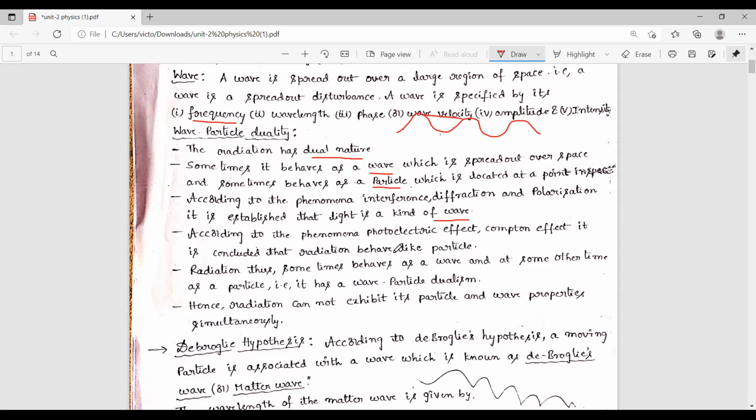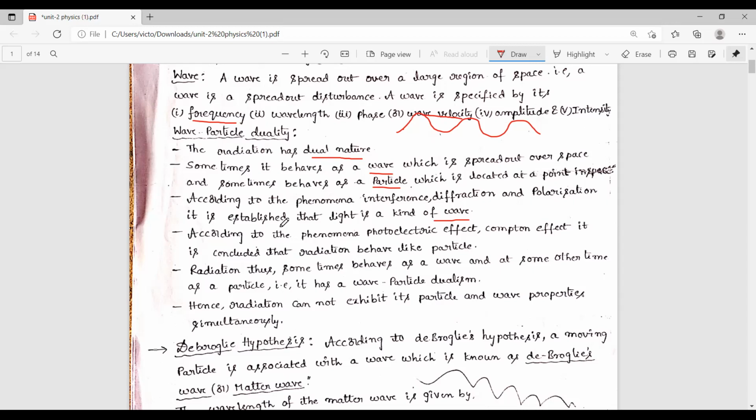And according to the phenomena of photoelectric effect and Compton effect, it concludes the particles have particle nature, like mass, some velocity, momentum, like that.